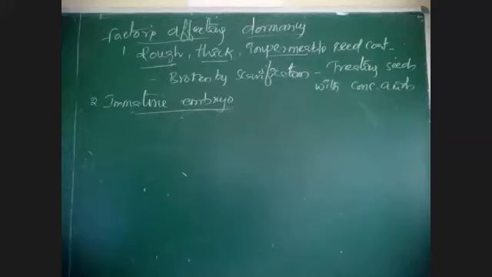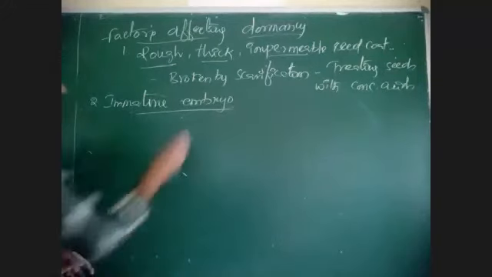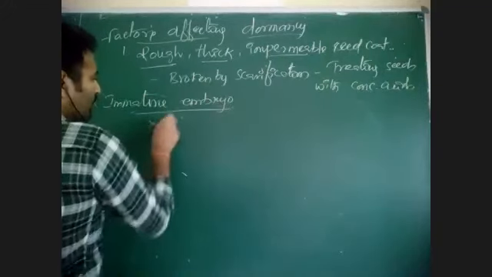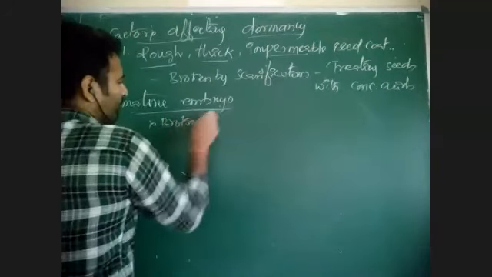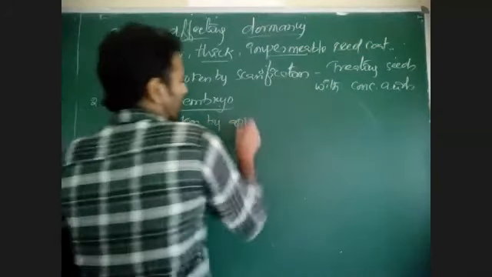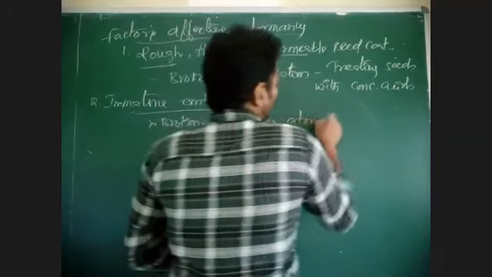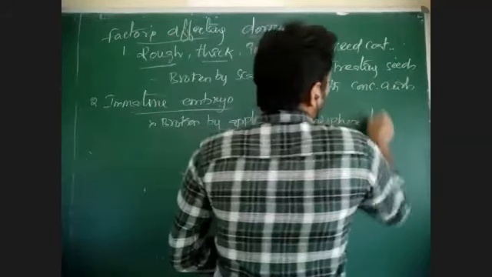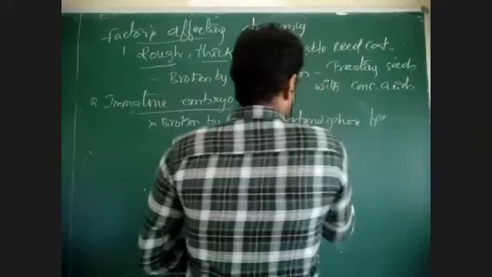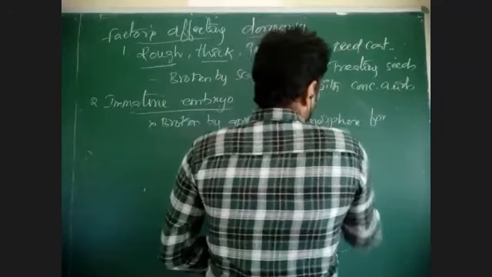This type of dormancy can be broken by subjecting the seed to some atmospheric conditions for embryo development.